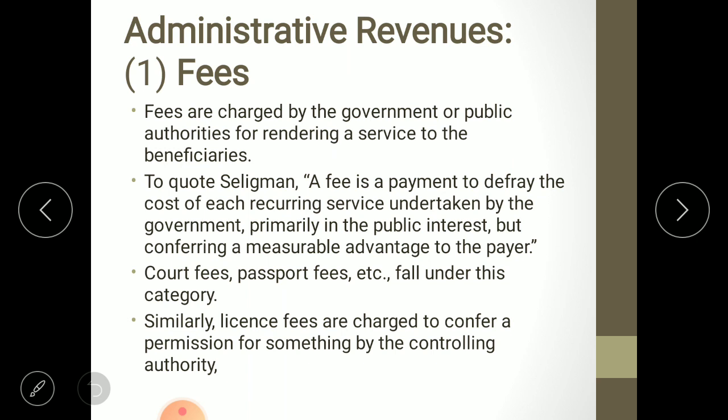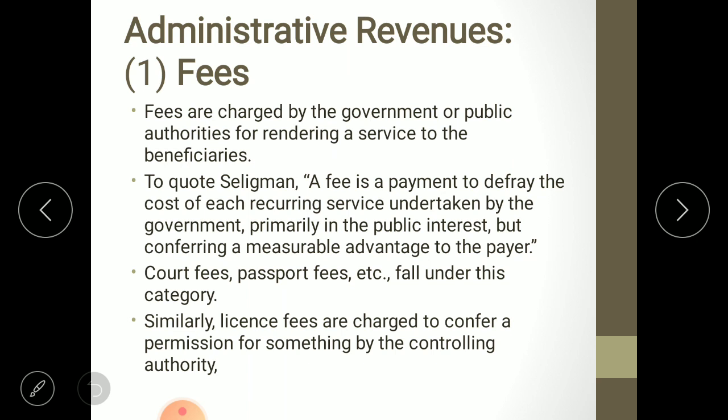Fees are a certain kind of charge that government is taking for providing specific services. What kind of services are there? Court fees are there, passport fees are there, etc. These fall under this category. Why court fees? In court fees, government is giving you the facility of justice, and in passport fees, government is giving you the freedom of foreign travel, and they are giving you the facilities of transportation. So these are the fees that are charged just for the sake of providing facilities.